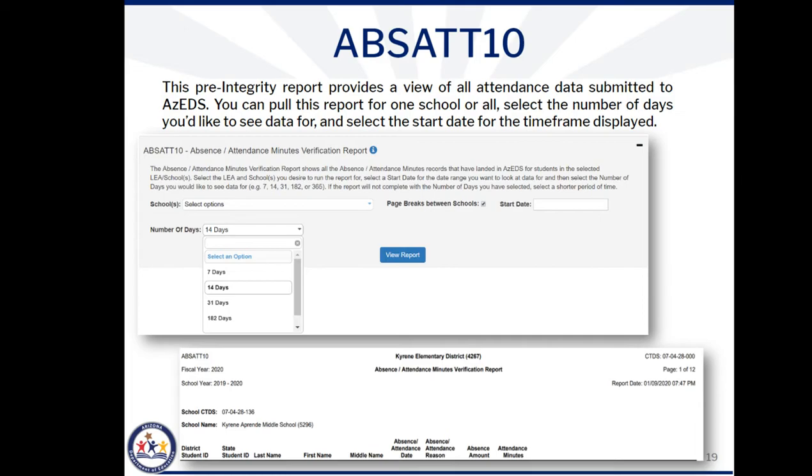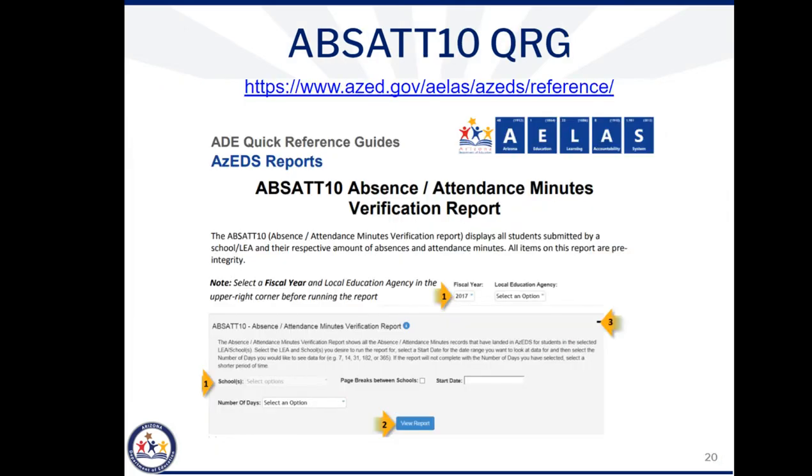You can pull this report for one school or all, select the number of days you'd like to see data for, and select the start date for the time frame displayed. The ABSAT 10 QRG, again found at the website located at the top of this slide, provides instructions regarding how to pull the report, a detailed description of the report parameters, as well as details regarding the outputs. This QRG displays an example of the report as well as how to export the report and locate the resource ID, which is created when the data moves through the API into AZEDS. This resource ID can be used to submit corrections to your attendance or absence data.